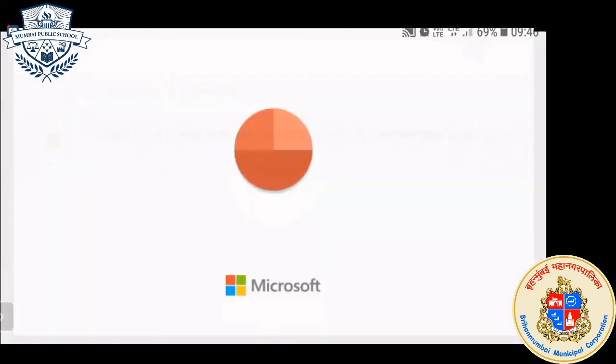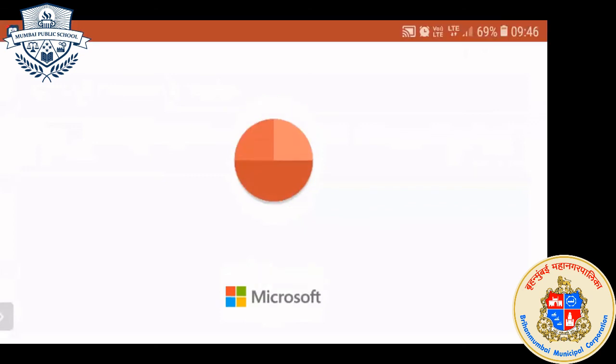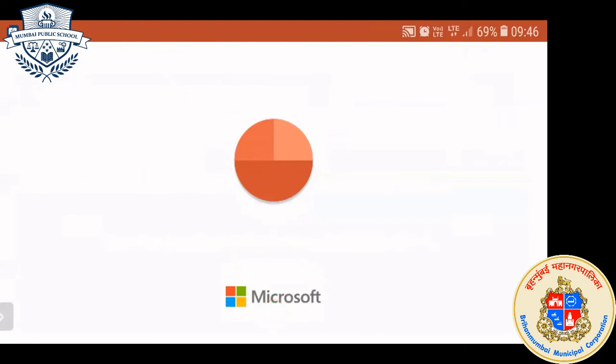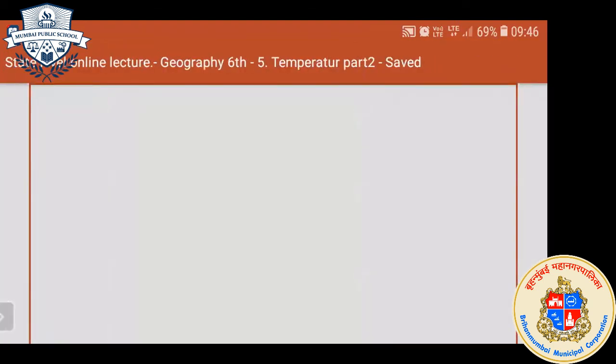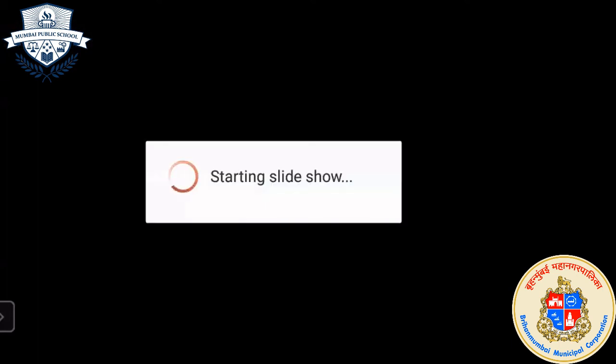See, children, now the picture will be open. You have to observe that picture and you have to answer this question. These two latitudes. Okay, which are those latitudes? Let me show you. Okay, let it be open.